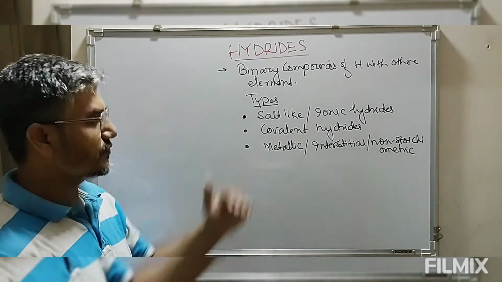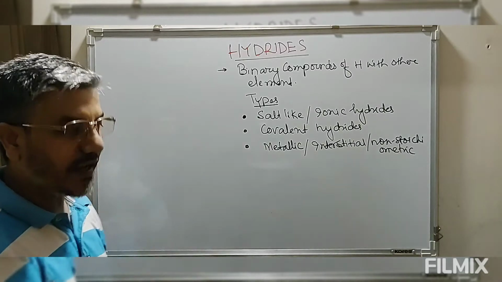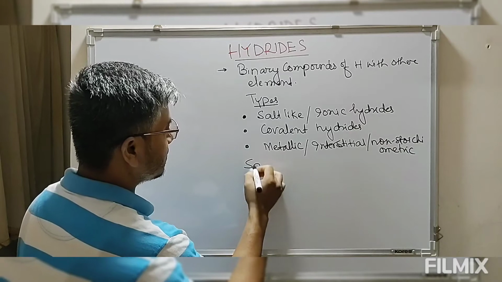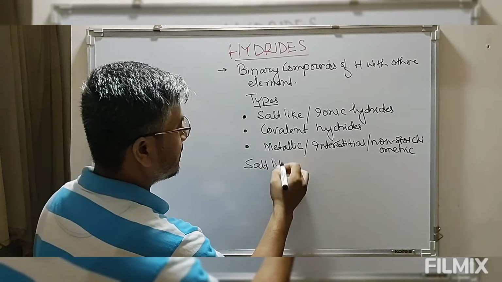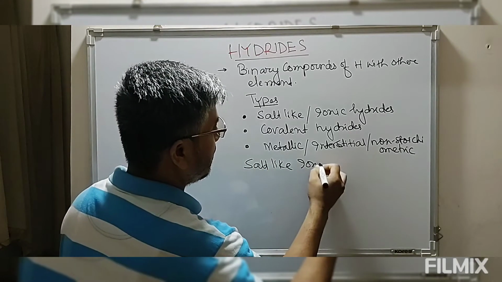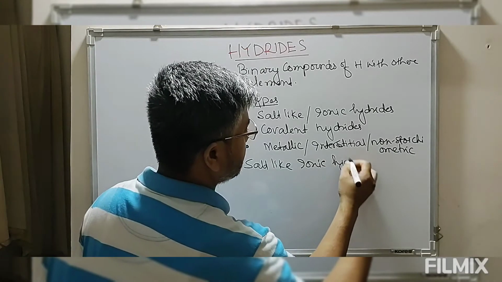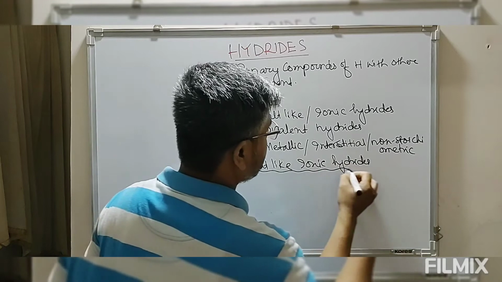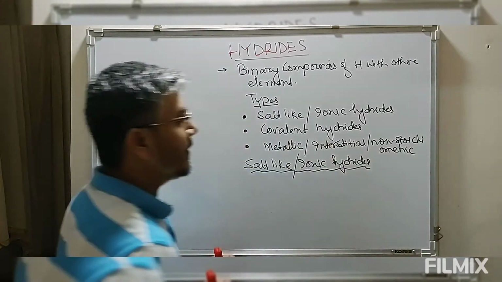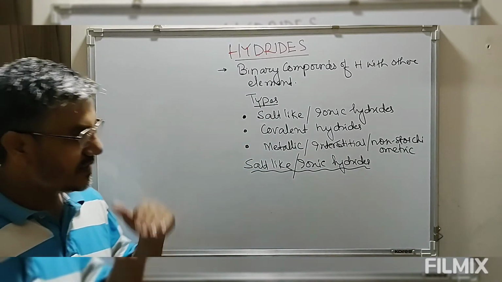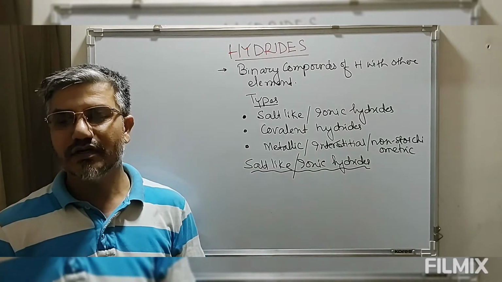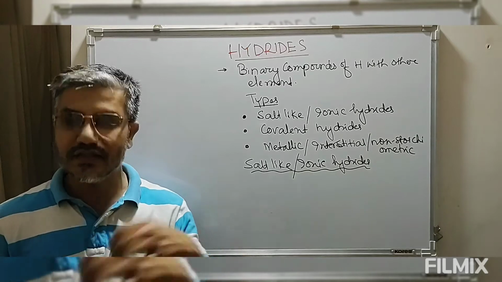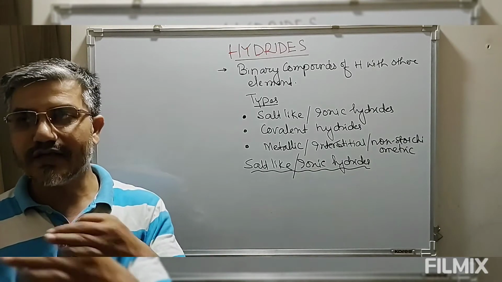So let's take up the first category, that is salt-like or ionic hydrides. As the name suggests, these are the compounds in which hydrogen is bonded to the other element through an ionic bond.